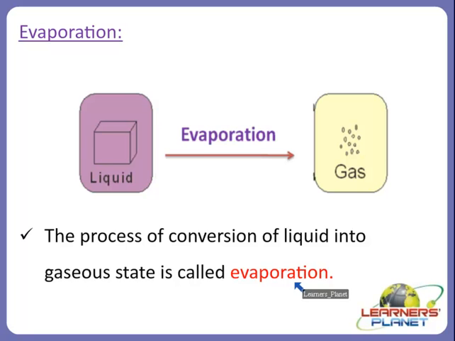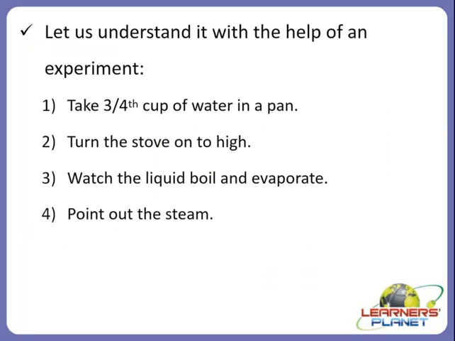But how does this process take place? How does the liquid state of water convert into gaseous state, that is into steam or water vapor? Let us study about it. Yes. Now let us understand it with the help of an experiment. First of all, take 3/4 cup of water in a pan. Turn the stove on to high. Watch the liquid boil and evaporate and point out the steam.